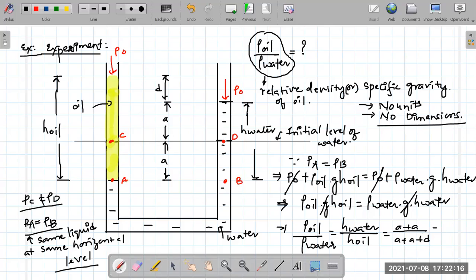So that will be equal to how much? 2A by 2A plus D. Do you agree with that? Now in the given case, it is given that the value of A is 67.5 mm and the value of D is 12.3 mm. If you substitute these values and try to calculate,